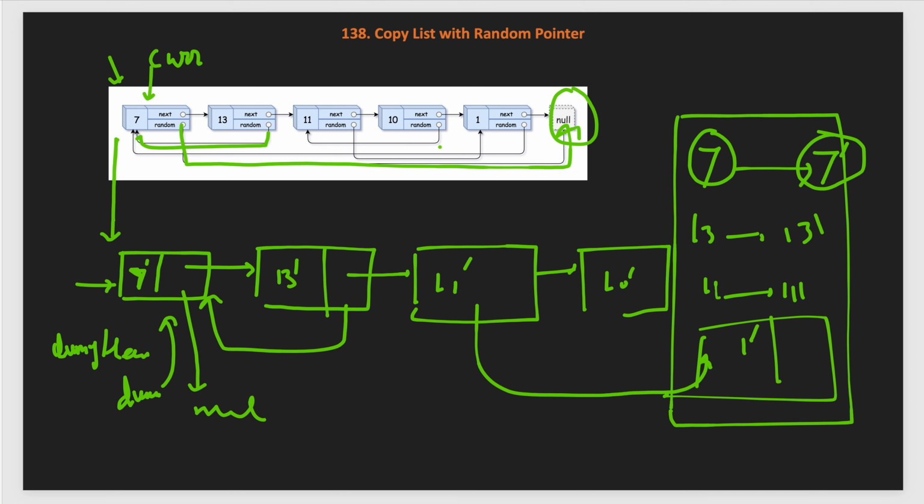So we will iterate this list using the current pointer, and every time take the random pointer and update the random of current. So we will also iterate the copied list by using the dummy pointer and move it by next. So this is a straightforward solution. You can pause the video and try to implement it yourself.